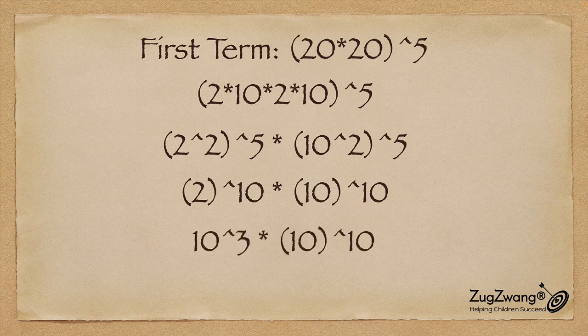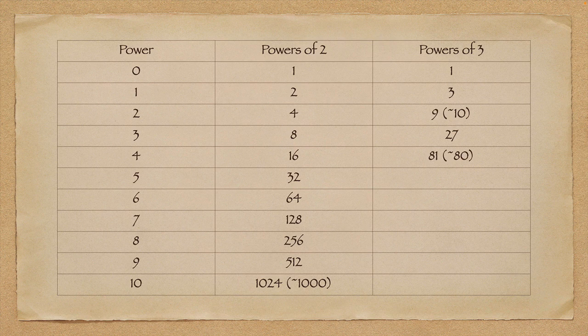Now, here's where the approximation comes in. 2 to the power 10 is approximately the same as 10 to the power 3. You might be surprised how, so let's look into it. But if you assume that, then the first term ends up as 10 to the power 13. Still much lower than the number of atoms, right?